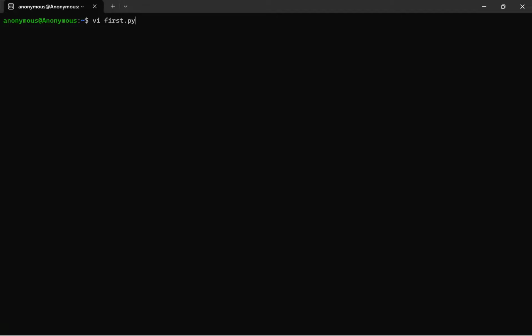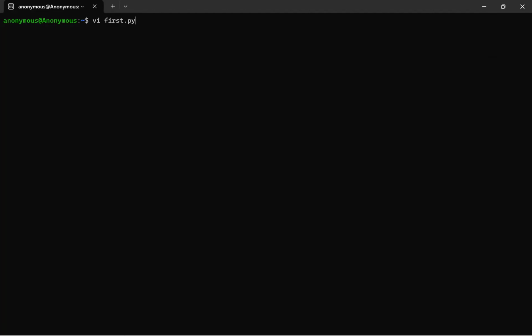If we already have a file with the same name in this same location, it will automatically open. If it was not created earlier, then it will create and open the same file. Earlier we don't have first.py in this location, so that's why I'm going to give this one.